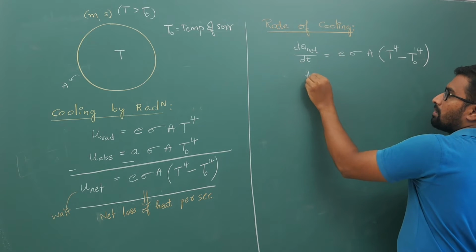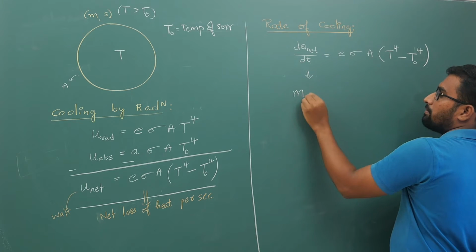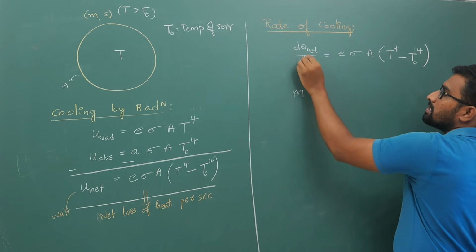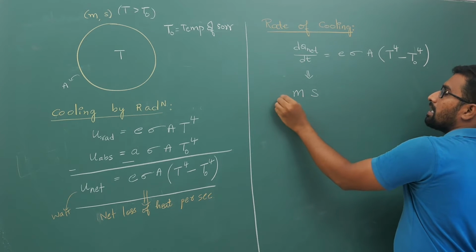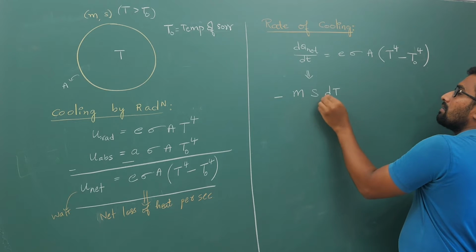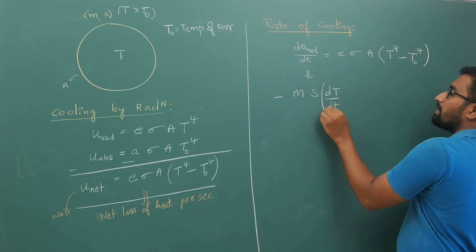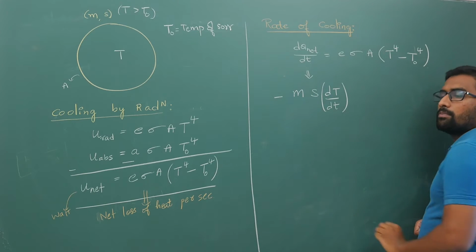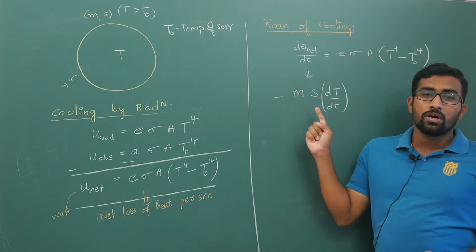Now for dQ by dt, I will keep a minus sign times the derivative of temperature with respect to time. The negative sign means your temperature decreases with respect to time.